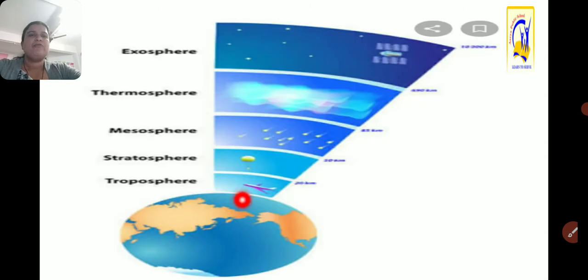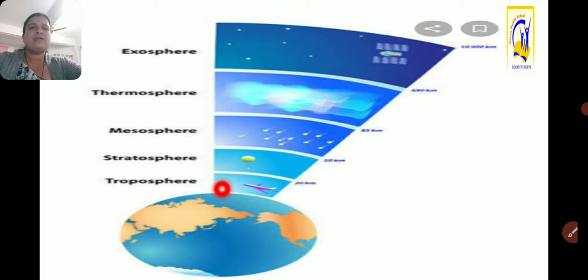Here see, from the earth's surface as we go towards high, the temperature changes as well as the composition of the atmosphere. So the closest layer to the earth's surface is the troposphere.